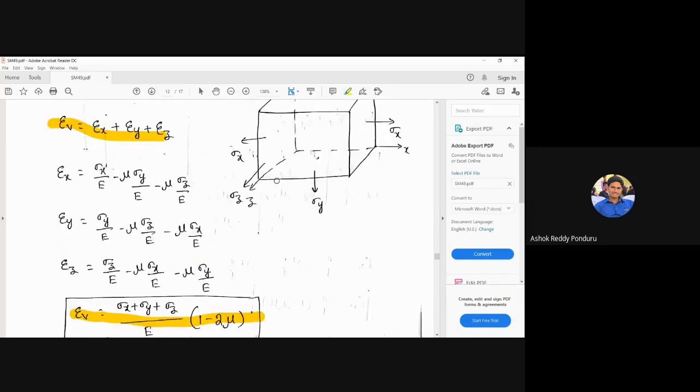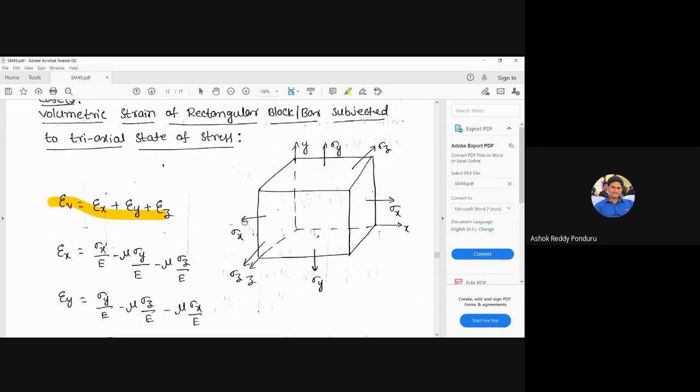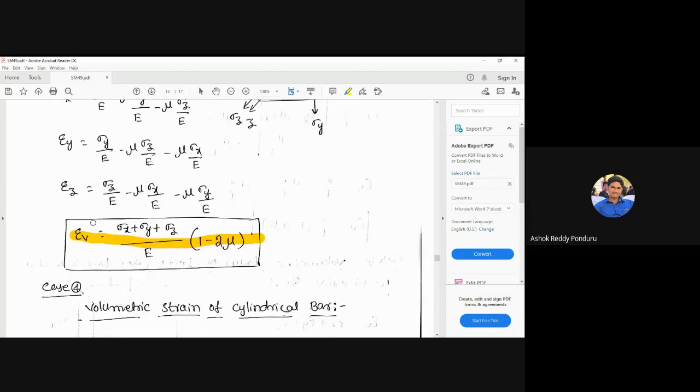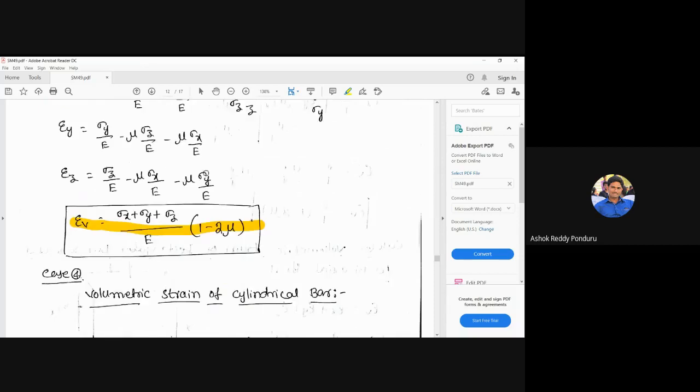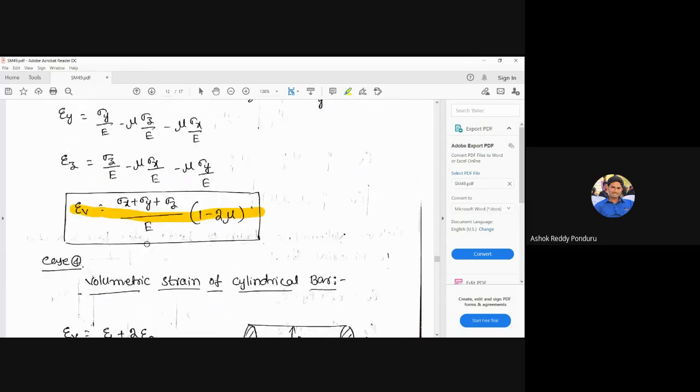But one thing you have to remember: if it is compressive, suppose, for example, sigma x is 200 megapascals given but compressive, please consider minus 200 megapascals, then we can use it in this formula. Compressive is minus, and tensile is plus. Don't change the formula. In the given data, please consider minus 200, minus 300 for sigma z like this, then we can substitute. Okay, this is the volumetric strain expression.